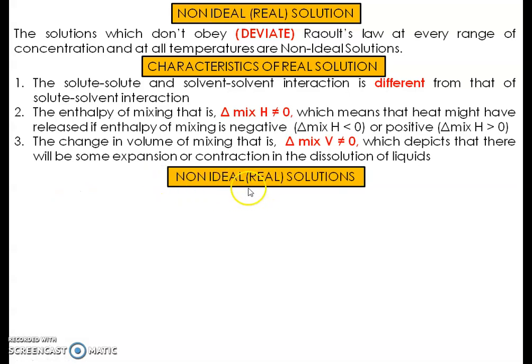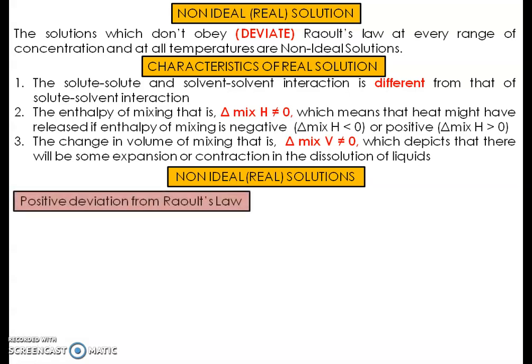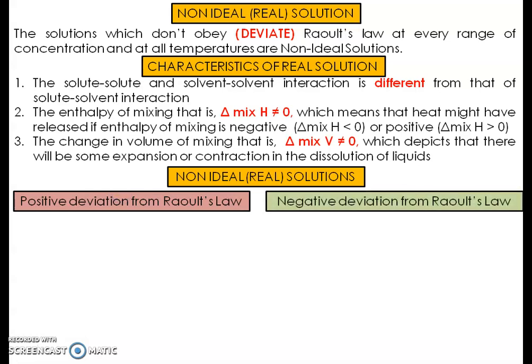In case of a real or non-ideal solution, deviation is observed, but the deviation can be counted, and sometimes the deviation is divided into two parts. The first is positive deviation from Raoult's law and the second is negative deviation from Raoult's law. The non-ideal or real solutions are not behaving as per Raoult's law. They are deviating from Raoult's law, but some real solutions deviate in the positive direction, and some real solutions deviate in the negative direction. So they are called negative deviation from Raoult's law.